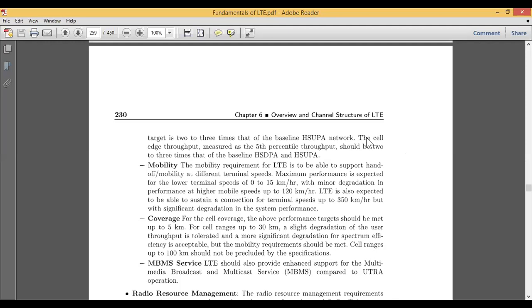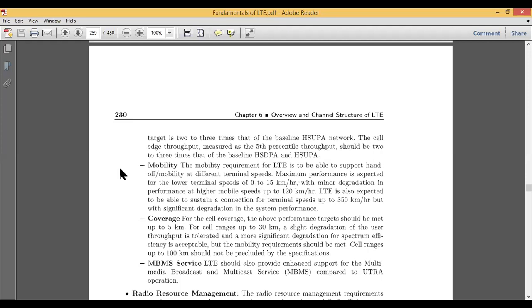I'm not talking about the cell core, we are only speaking about the cell edges, because at the edges you may find a lot of interference. If you want good performance and want to reduce cell interference, then your throughput should always be better. That can be measured as the 5th percentile throughput, or 5% of the throughput, and it should be 2 to 3 times that of the baseline. The baseline is nothing but a threshold, and the number you calculate should be at least 2 to 3 times your baseline. It means it should cross the baseline.